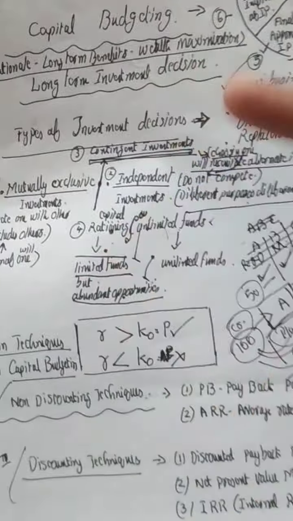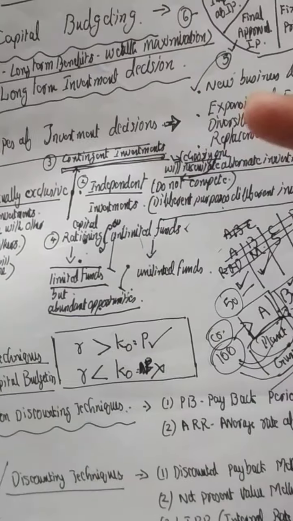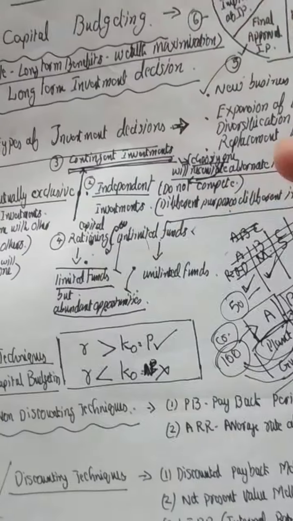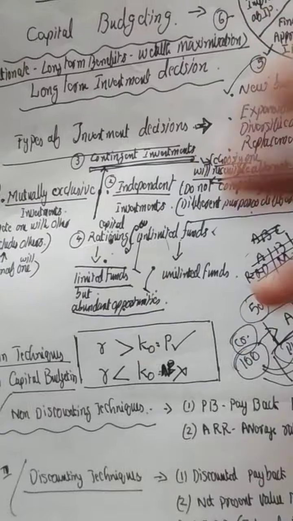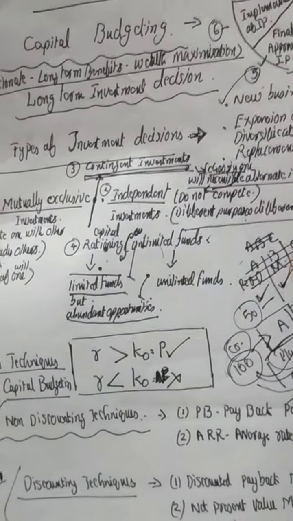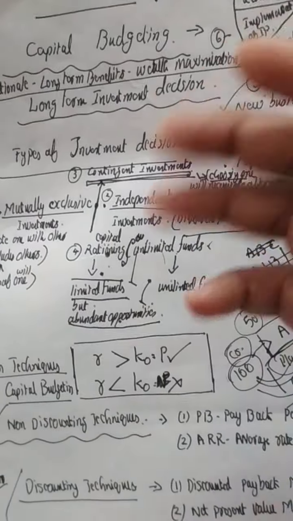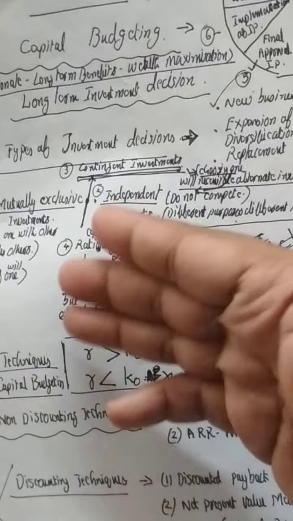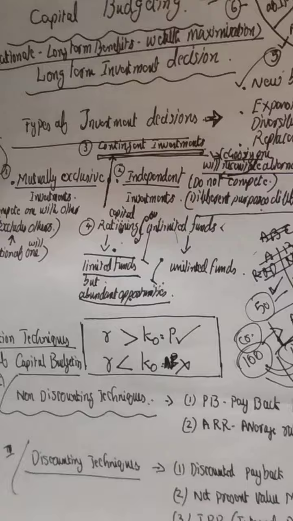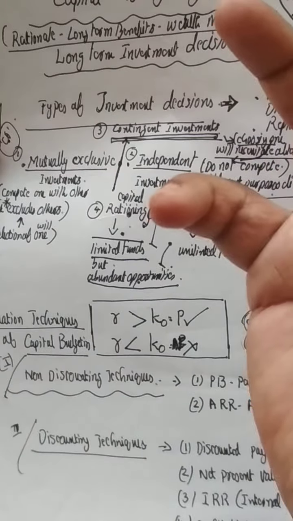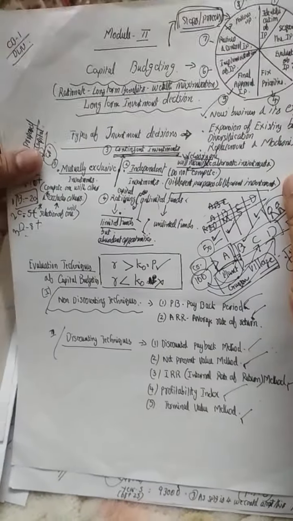Third one is contingent investment projects, which is a part of capital budgeting. That is, choosing one will necessitate other alternate investments. For example, building up a factory in a remote area or village will necessitate building up of schools, quarters for the employees, medical facilities for the employees, etc. That is contingent investments. And the fourth one was capital rationing. Capital rationing is a situation where the capital which we have in hand is limited, but opportunities are abundant. So that is the situation we are talking about.